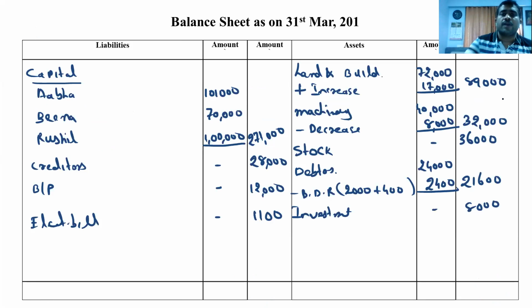That balance we have to write here, cash 1,26,000.